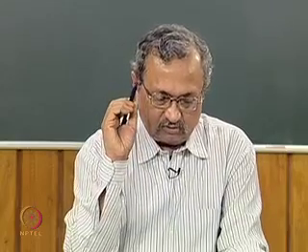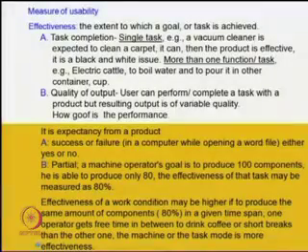Now, when we are talking about the measures of usability, that is effectiveness and efficiency, let us see what effectiveness is. Effectiveness is the extent to which a goal or task is achieved.